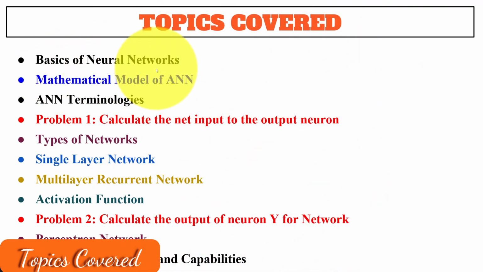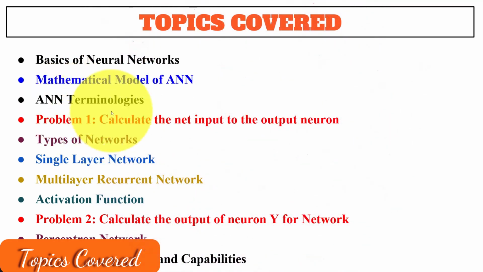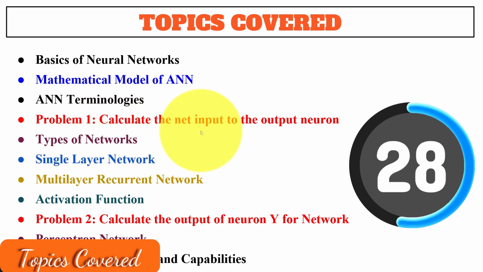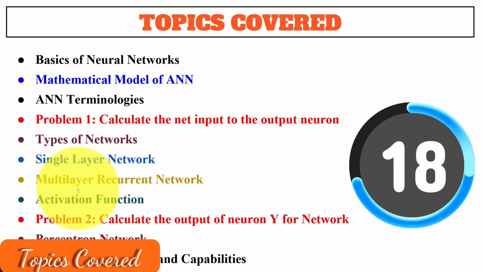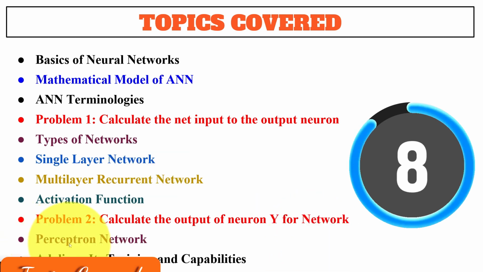First, basics about neural networks, artificial neural network, mathematical models, basic terminologies. Then we have one problem to calculate the net input to the output neuron, different types of networks, single layer, multi-layer, single layer network, multi-layer networks, activation function. Then we have another problem to calculate the output of neuron Y from given network, perceptron network, and the last one, Adaline, its training and capabilities.